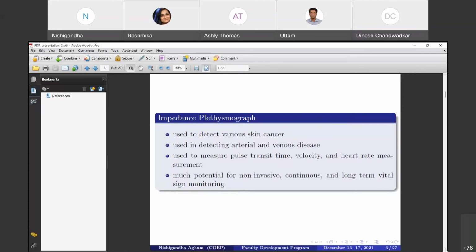IPG has much potential for non-invasive, continuous, and long-term vital sign monitoring. This point is very important: long-term vital monitoring. That is the punch point of the IPG physiological signal, because most people are less aware of the IPG signal as compared to ECG and PPG.